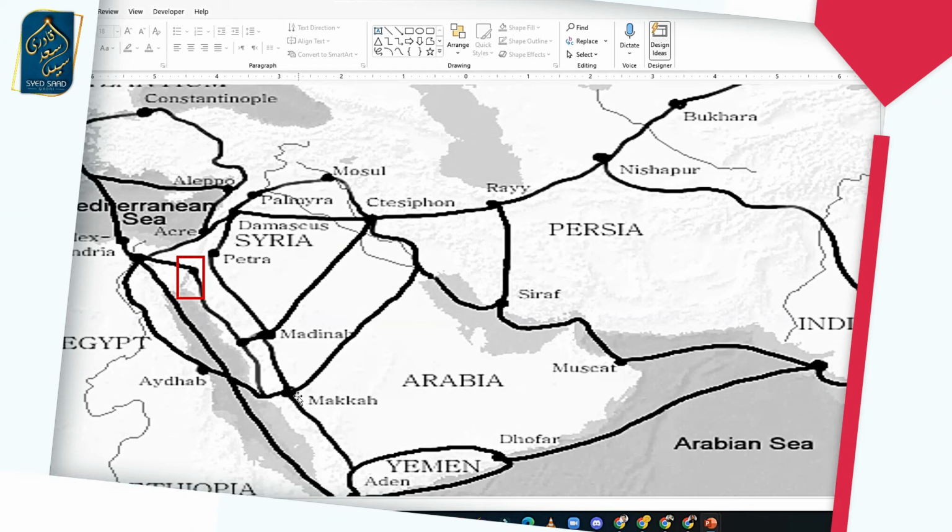And he was buried very close to Darun Nadwa in Makkah. Darun Nadwa was a big house next to Kaaba, where the people of Quraysh used to hold councils. Their chiefs would gather in that place. So that's one story about where he was buried.